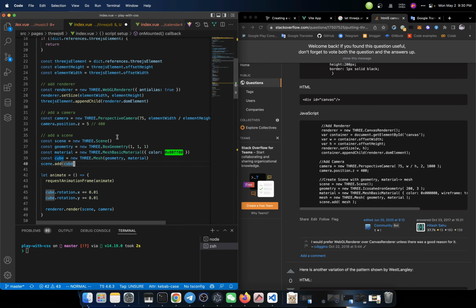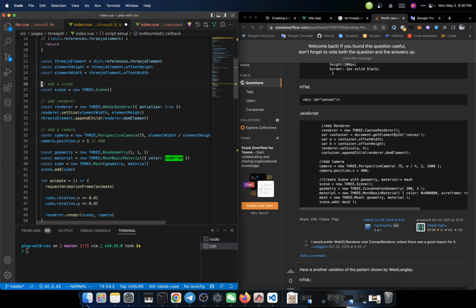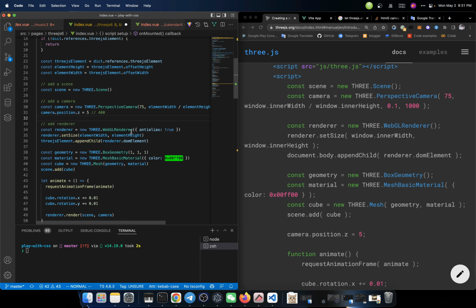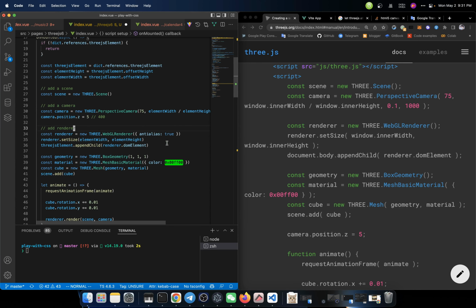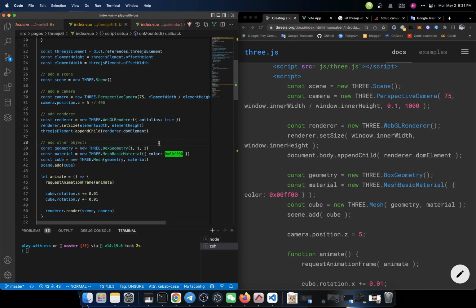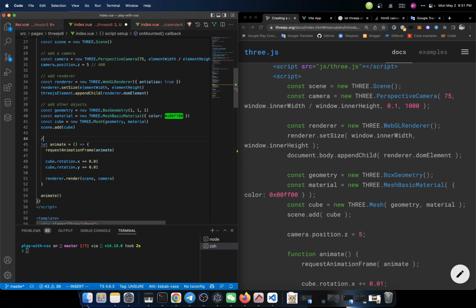To be specific, this scene shouldn't be in here. It should be at the top. This is the most important one. And after we get the scene, we should have the camera. This is the second most important one. And the third one should be the renderer. So this is the renderer. After that, we can add some other objects to that scene. So this is a perfect order for coding with Three.js. And in the end, it should be the loop, because for the screen, you think that it is still, but actually it's not. It's refreshing at a high frequency, for each frame.